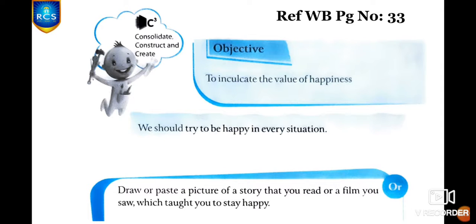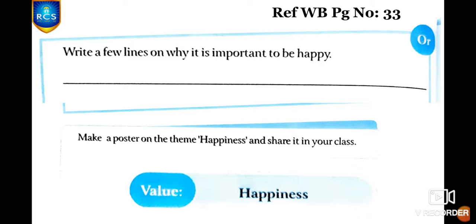In these three activities, you have to choose any one. First one is you have to draw a picture of a story or a film you saw which taught you to stay happy. And second one, you have to write few lines on why it is important to be happy. And third one is you are going to make a poster on the theme happiness. And the value we learned from this chapter is happiness. Whatever happens, whatever situation we face in our life, we always need to be happy.